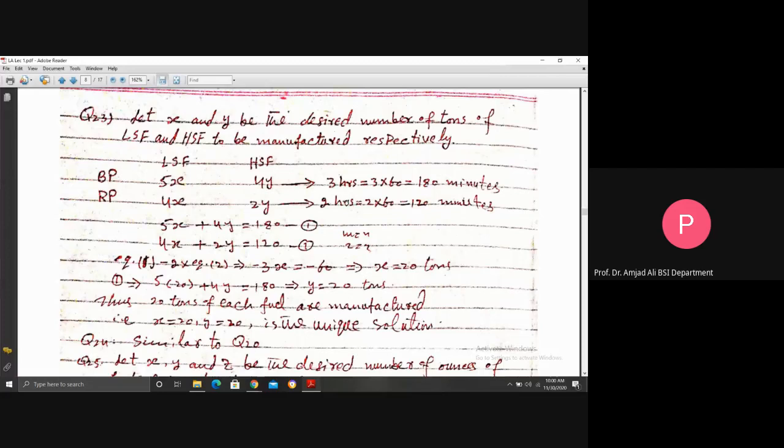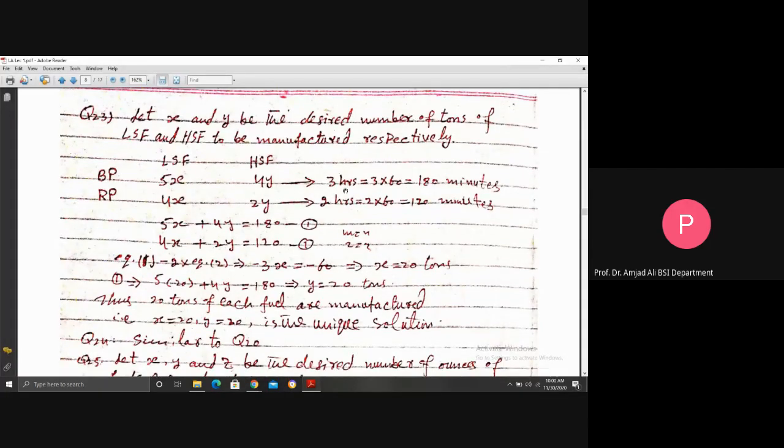But the blending plant is available for 3 hours, and these are in minutes. So 3 hours means 3 into 60, 180 minutes. Similarly, the refining plant is available for 2 hours daily, and we are discussing here the minutes. So 2 into 60, 120 minutes. If you enclose them into brackets, this will give you a matrix form, but here we use the elimination method. We just touch the concept of the matrix, how you will tabulate the information from the given problem.